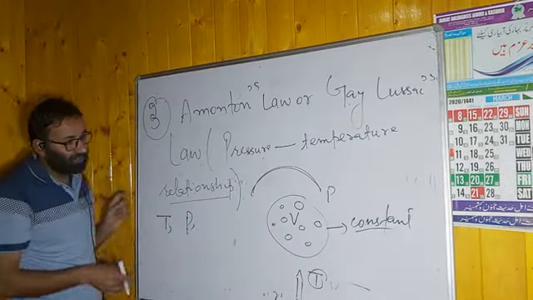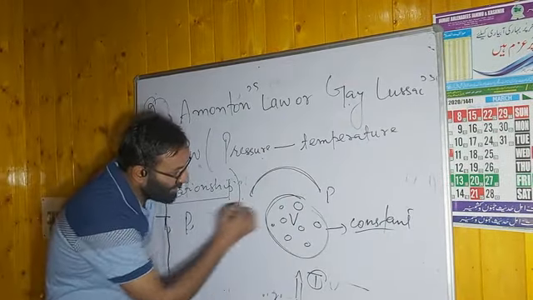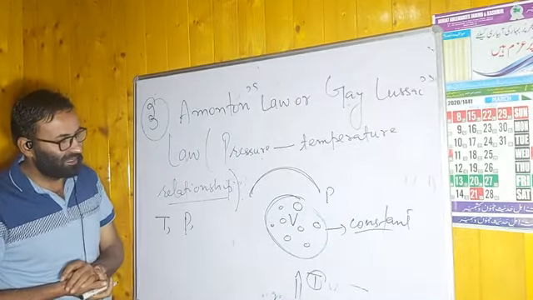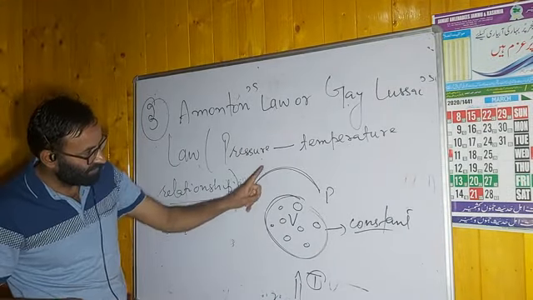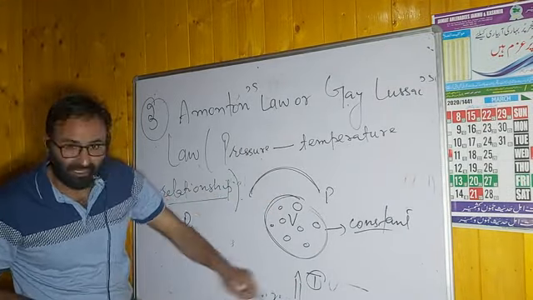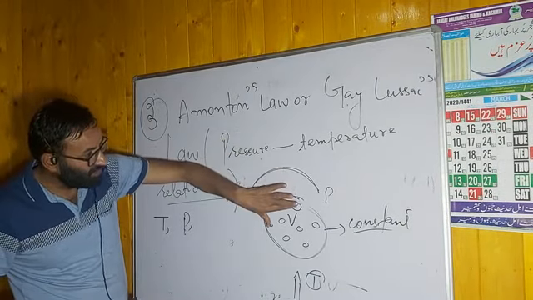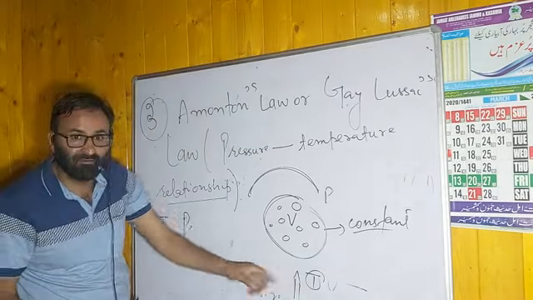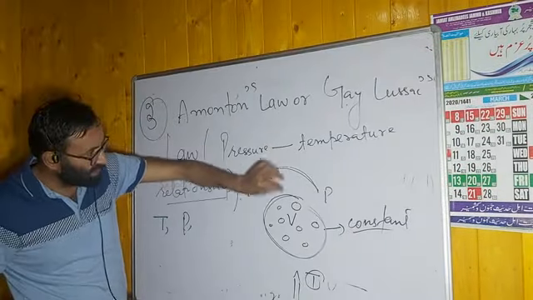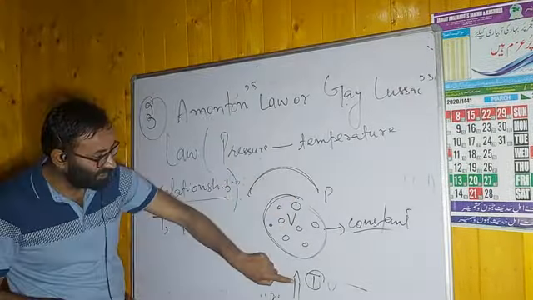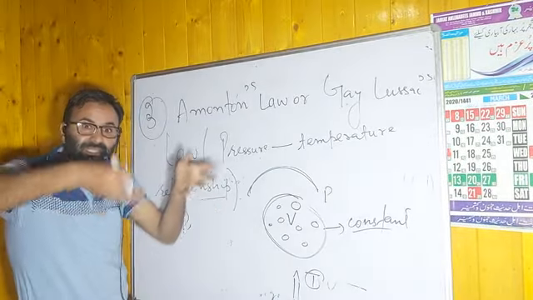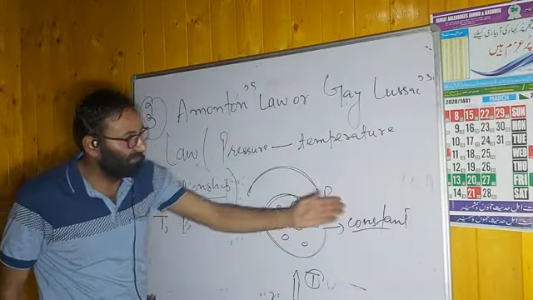But in Amontons' law, we keep the volume constant. If you increase the pressure, volume decreases, but by increasing the temperature the volume comes back to its place. That means the volume will remain constant.